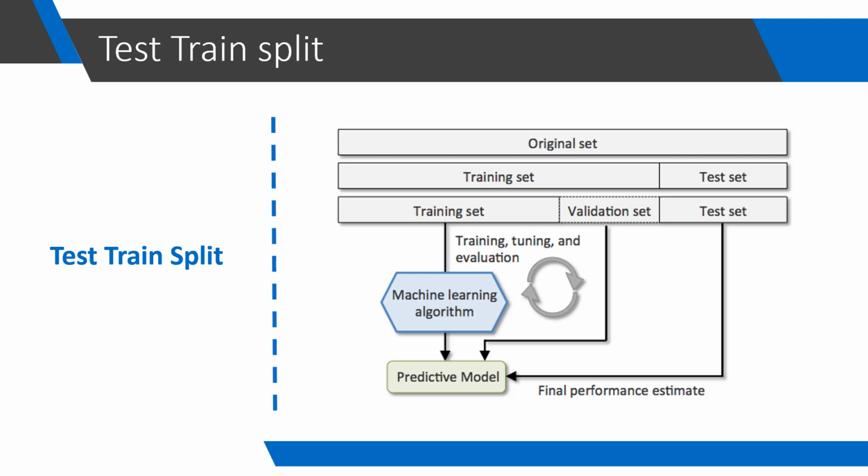And at last, we will use the test data to mimic the real life data, and that accuracy value will be our final accuracy value of the model. So to summarize, we will use training data to train our model, validation data to tune hyperparameters of our model, and then at last test data to check final accuracy of our selected model. I hope now the concept of test train split is clear to you.